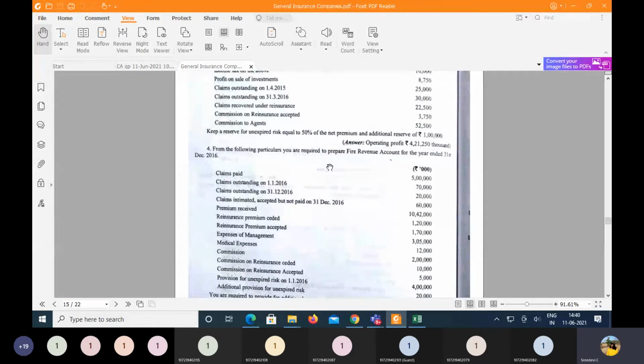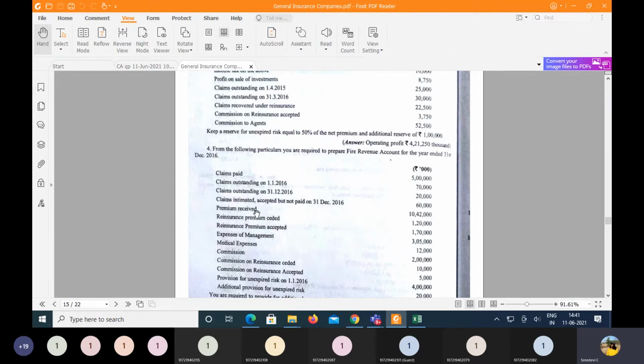From the following particulars, you are required to prepare the fire revenue account for the year ended 31st of December 2016. So claims have been paid. This is a calendar year which they are following, children, which starts from 1st of January and ends on 31st of December. So the claims paid, minus the outstanding claims at the beginning of the year, then add the claims at the end of the year. And there are also claims which have been intimated and accepted but still not paid. So this is also called outstanding at the end of the year. So add back 30,000 also, so 20,000 plus 60,000.